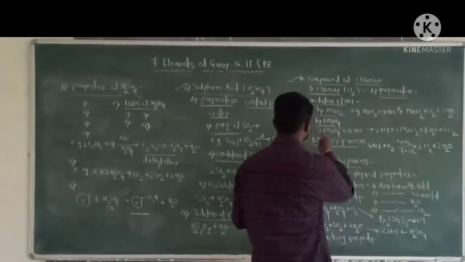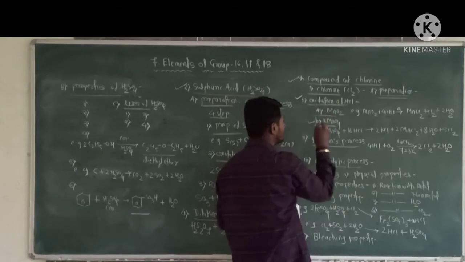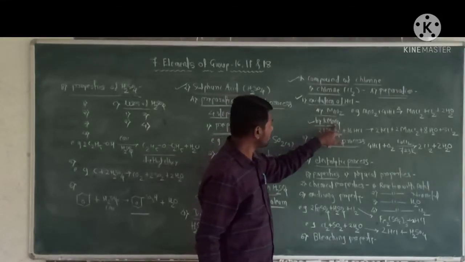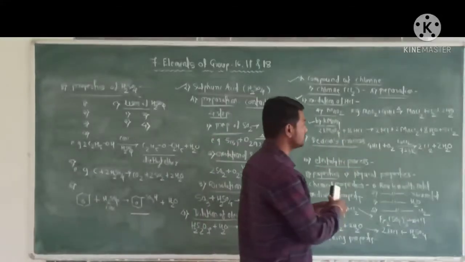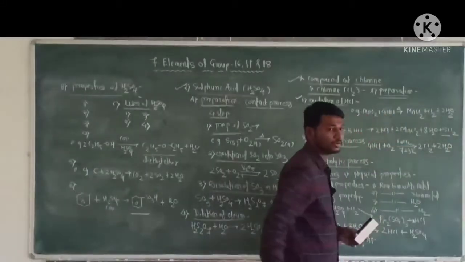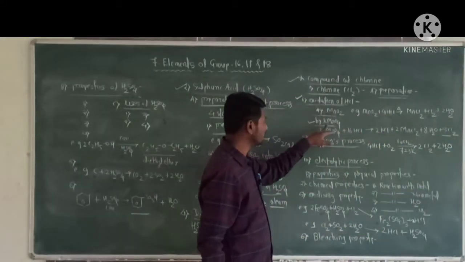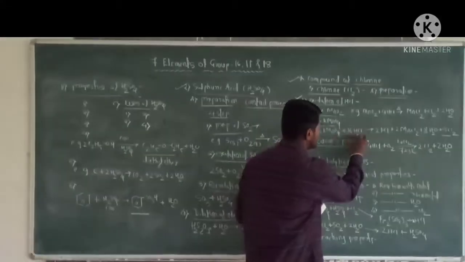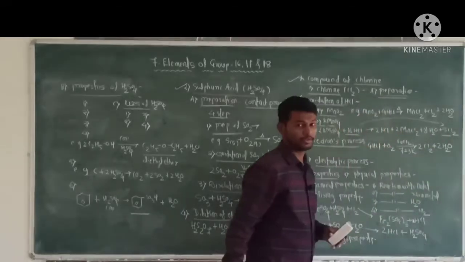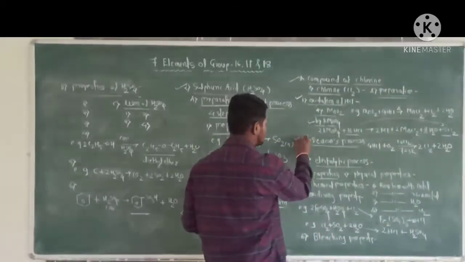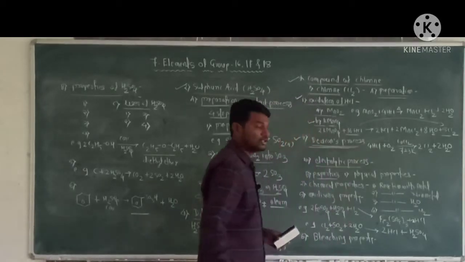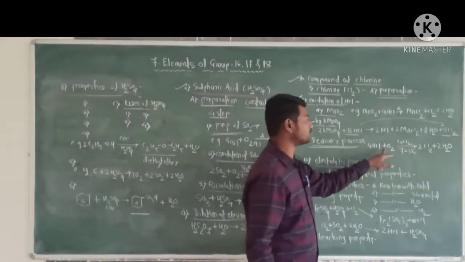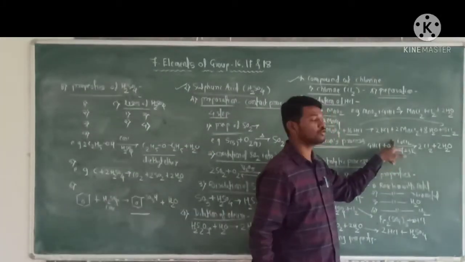Next, by potassium permanganate. In the second method, KMnO4, that is potassium permanganate, oxidizes HCl to give chlorine. Next, the second method, the Deacon process. In this process, chlorine is obtained when HCl is oxidized by atmospheric oxygen using cupric chloride.